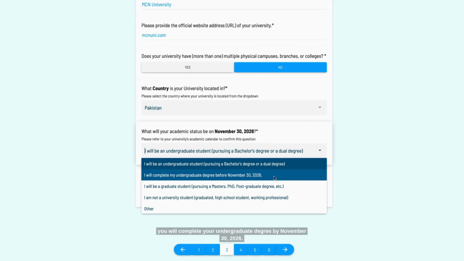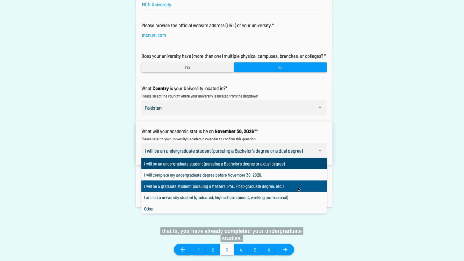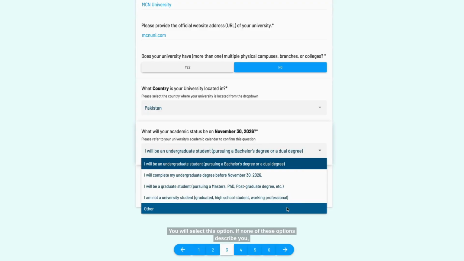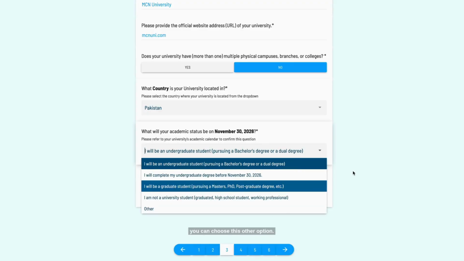If you will complete your undergraduate degree by November 30th, 2026, that is, maybe you will graduate in June 2026, or maybe you'll graduate in October 2026, you choose this option. And if you are a graduate student, that is, you have already completed your undergraduate studies, you will choose this one. If you are not a university student, that is, you are not currently a student, maybe you have graduated, maybe you are a high school student, or maybe you are working, you will select this option. If none of these options describe you, you can choose this other option.